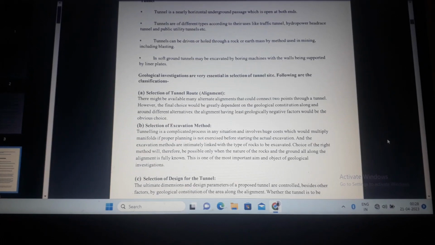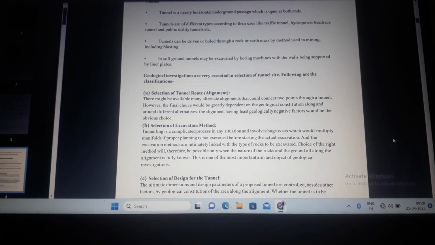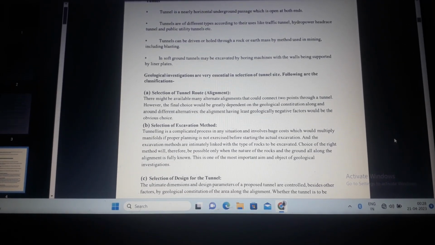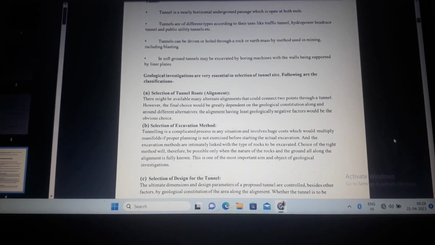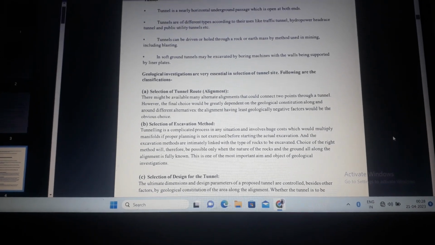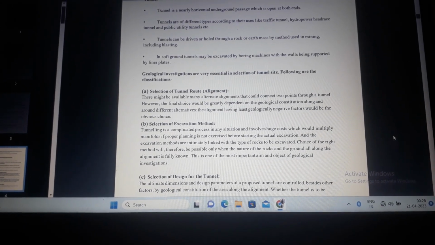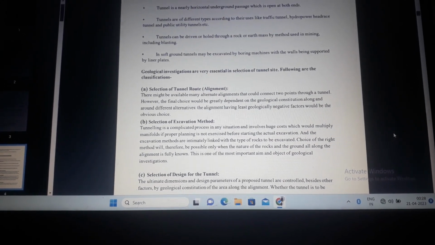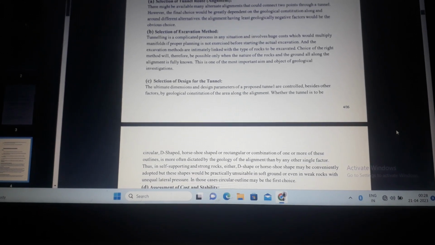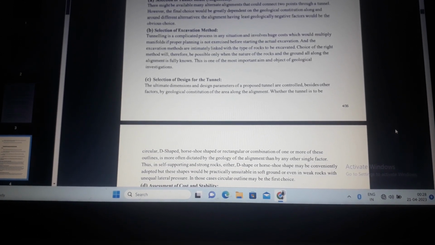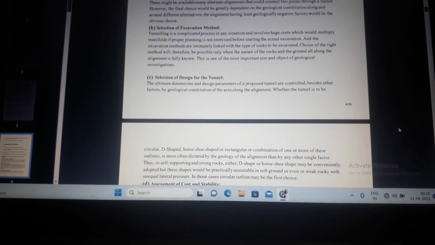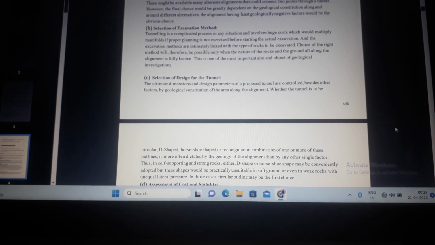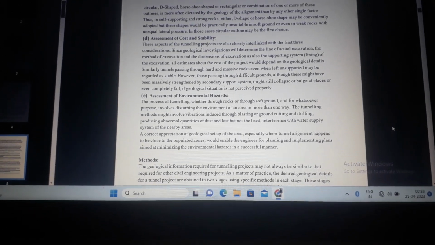Selection of excavation method. Tunneling is a complicated process in any situation and involves huge costs, which would multiply manifold if proper planning is not exercised before starting the actual excavation. Selection of design for the tunnel. The ultimate dimension and design parameters of proposed tunnels are controlled, besides other factors, by the geological constitution of the area along the alignment. Assessment of cost and stability.